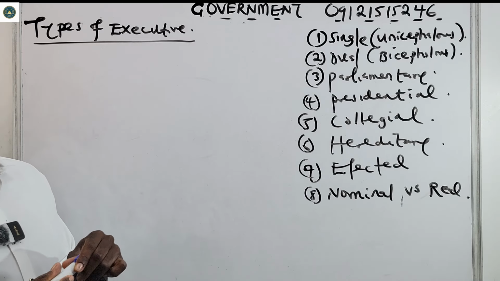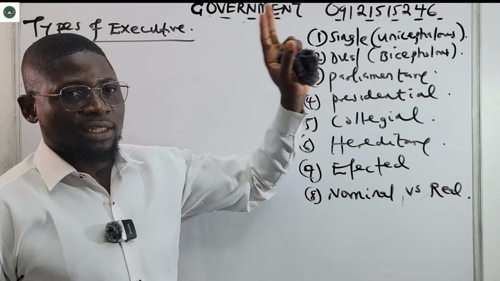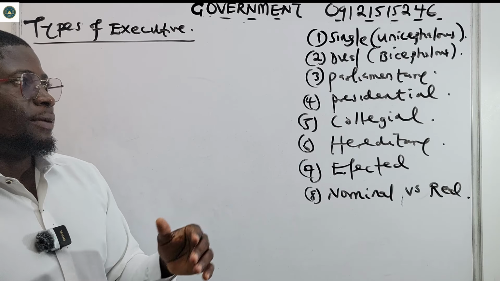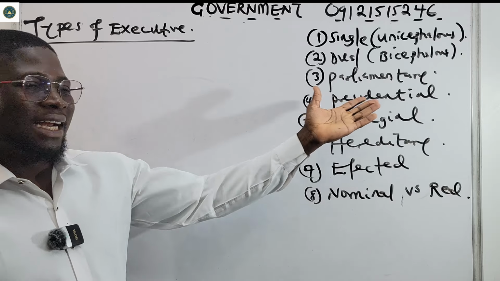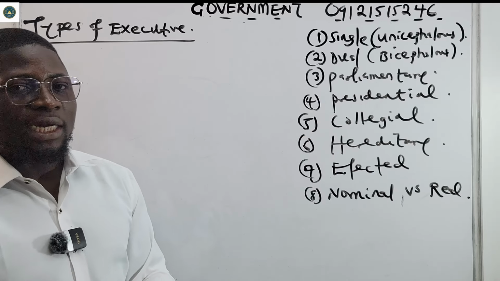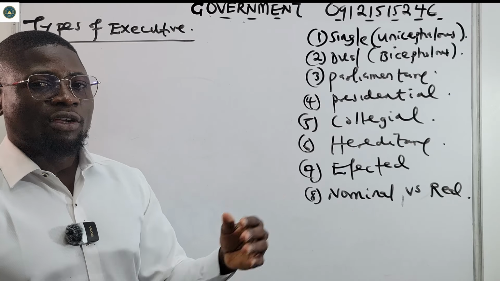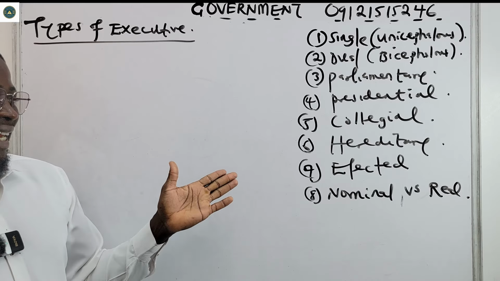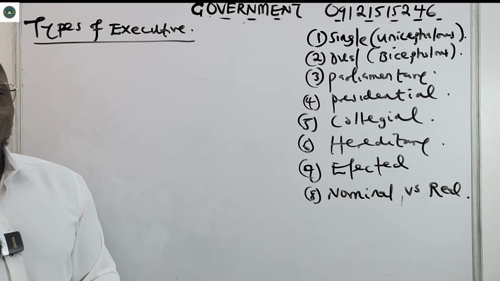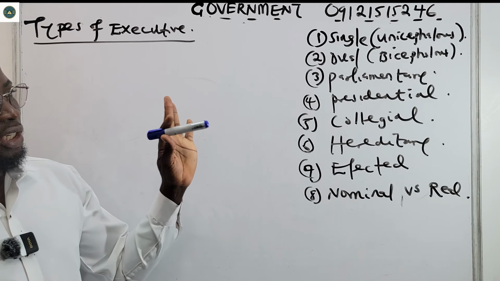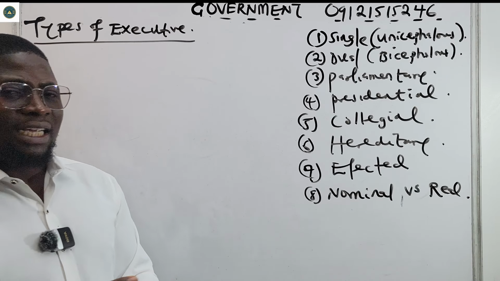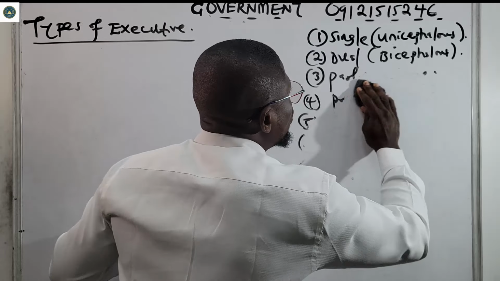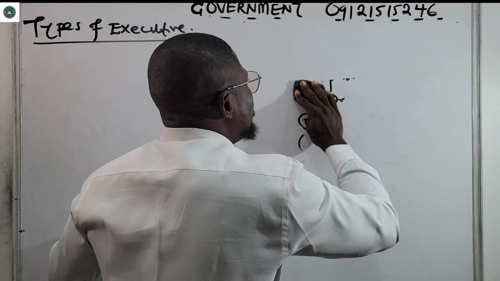We have the single executive, which we call the unicephalous executive or the unitary executive. Then we have the dual executive, what we call the bicephalous executive. Then we have the parliamentary executive, the presidential executive. We have this one by groups, the collegial executive, we have hereditary, we have elected executive. Then we have nominal versus real executive. We're going to look at each of them one after the other. We're going to take a swap at them quickly. We'll not waste so much time. Let's begin with the single or the unicephalous executive.